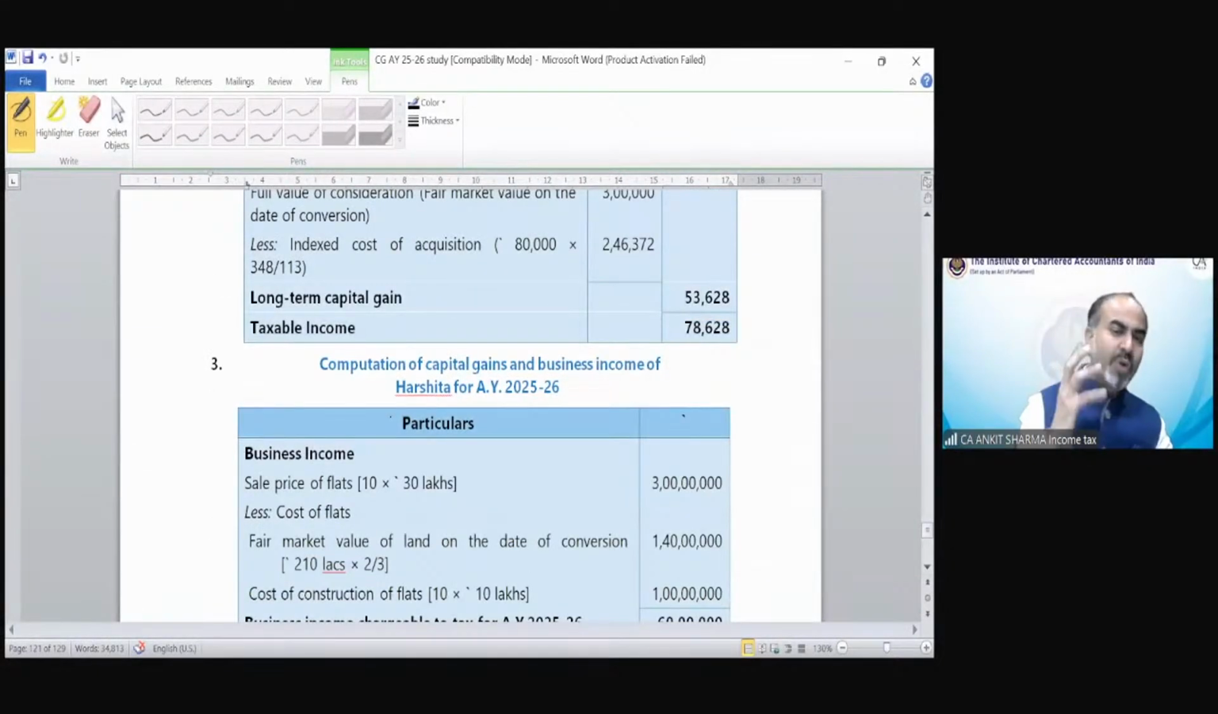If you have any problem in the test your knowledge question, let me know. I will solve it in the next session, which is for income from other sources. That would be day after tomorrow. If you have any query, students, you can ask.